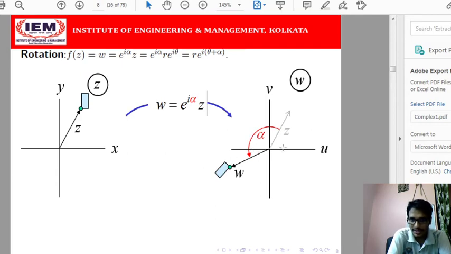So this is the rotation. Initially it was at theta angle from the x-axis, and now it is at theta plus alpha angle from the x-axis. This is called a rotation. That means the original vector is rotated by another angle alpha, and that is the new position of this vector z in the w plane.